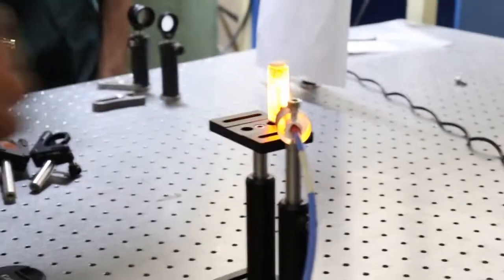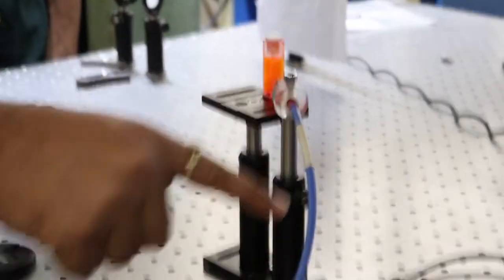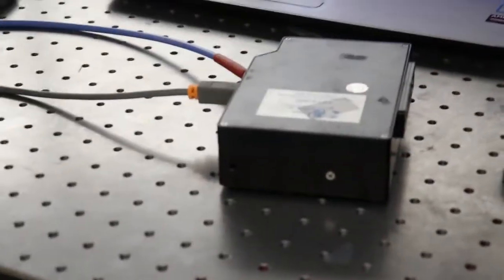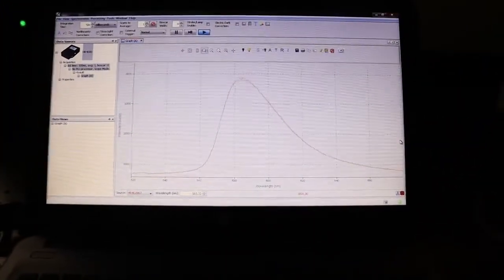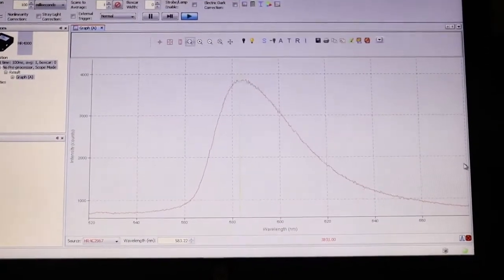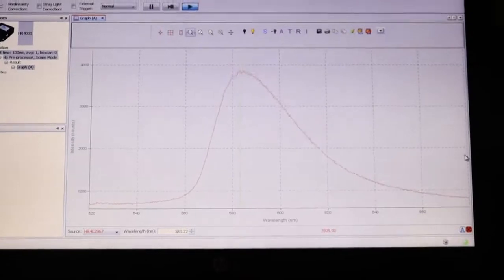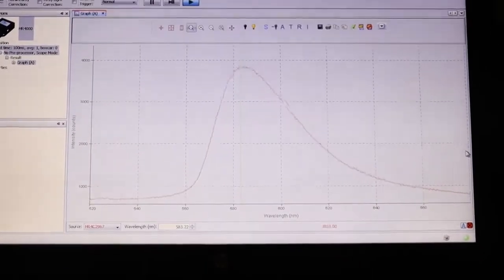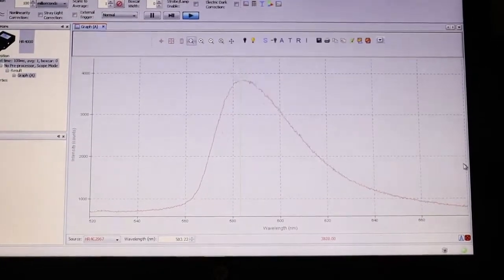The fluorescence is basically collected by an optical fiber. The blue device you see here is an optical fiber which takes the fluorescence to a spectrometer, and that spectrometer shows us the components of wavelength in this emission. You can see this red line which shows us what we call the spectrum of the sample. And where does this fit into our research? So it turns out if you add nanoparticles inside this fluid, it will create the disorder that I was talking about earlier, and that disorder completely changes the properties of the spectrum.